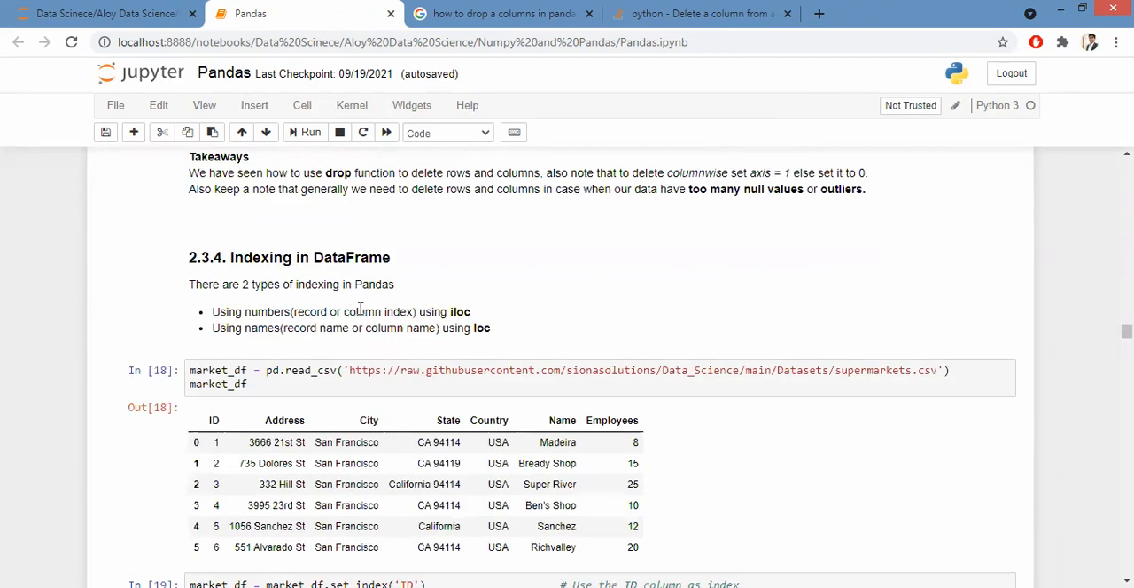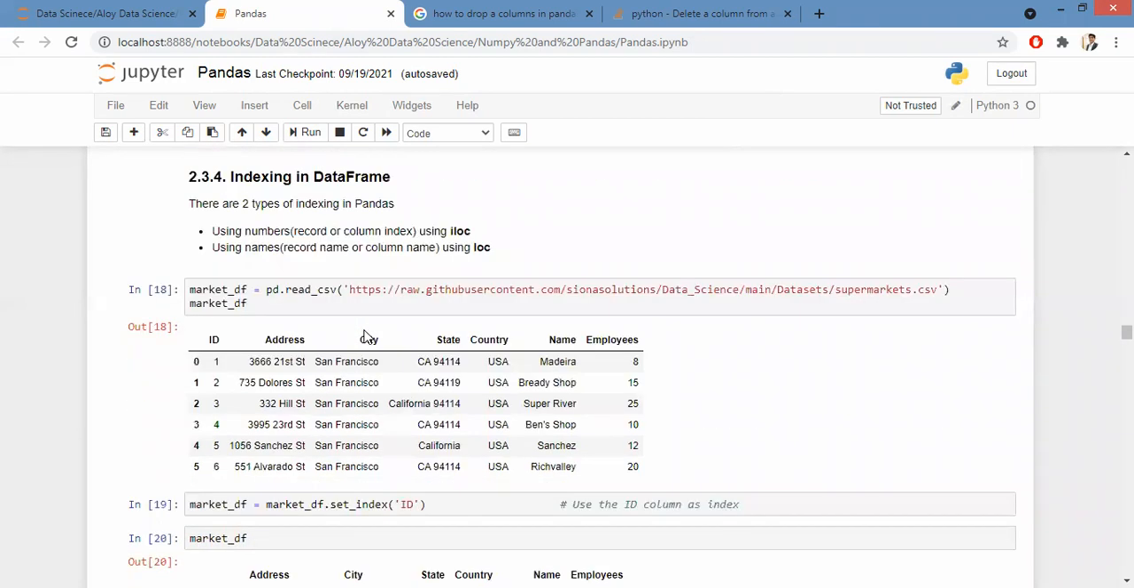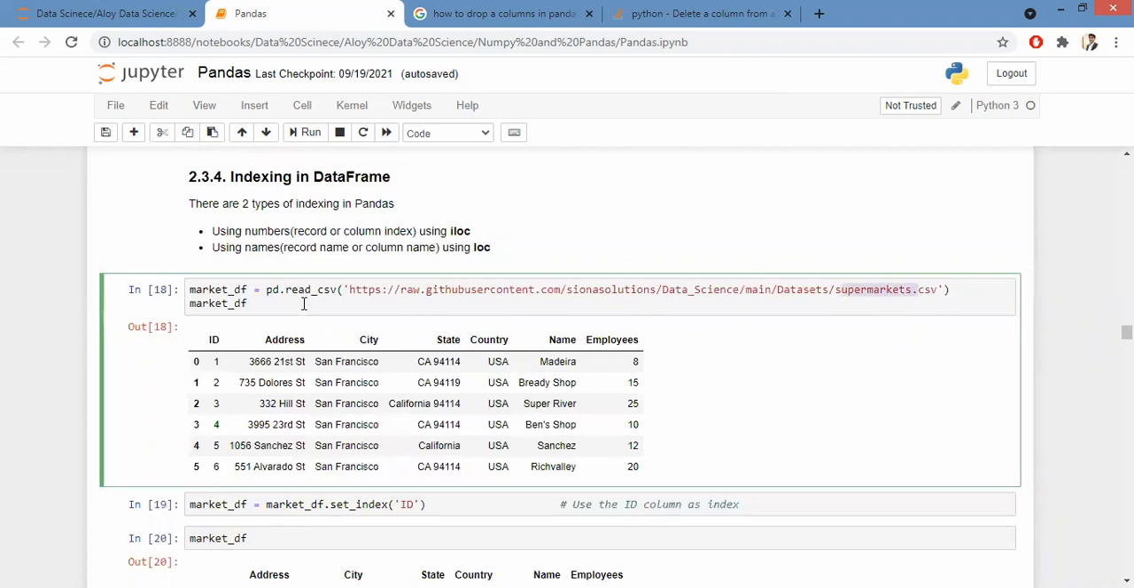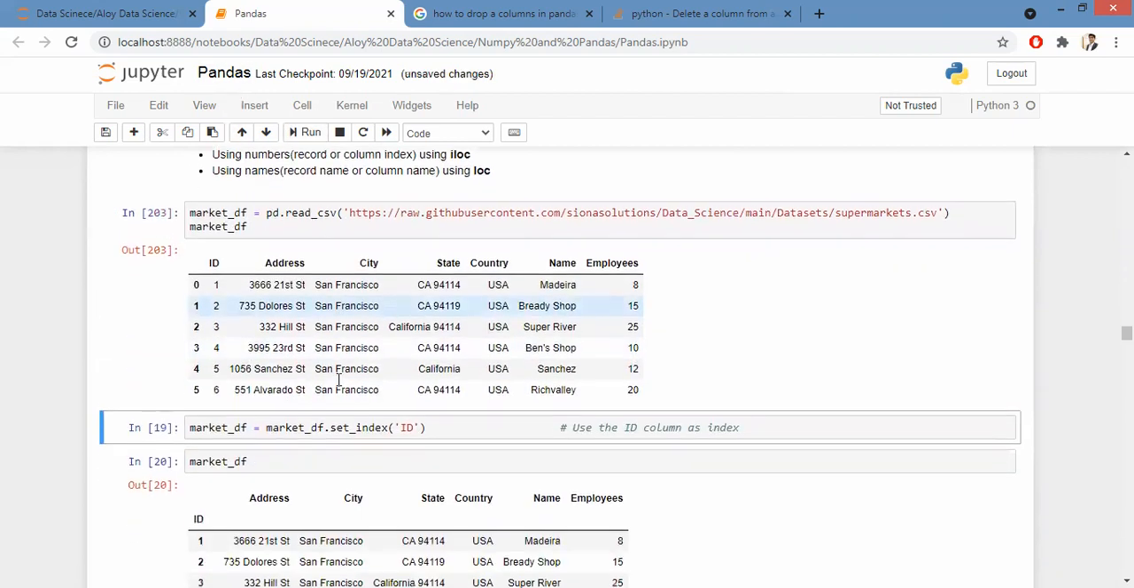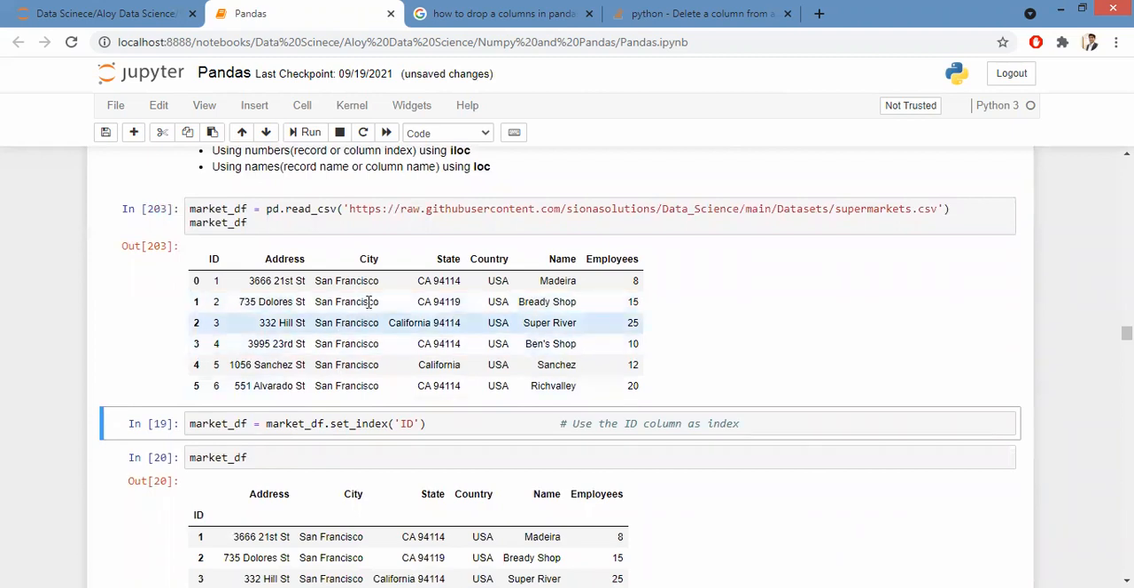Okay. Now coming to indexing in Python, we have already covered your loc and iloc functions. But we will discuss some part of data analysis in this particular section. So now let's start with this supermarkets data. I have a data from my GitHub. I take this data. Now you can see that in the data there is already an ID column available. Are you guys with me? Yes, sir.